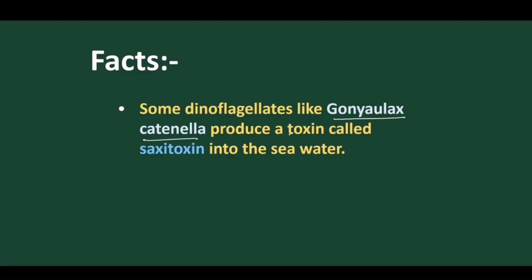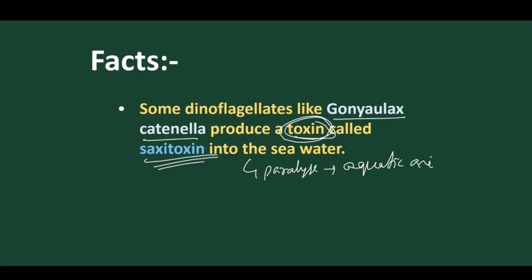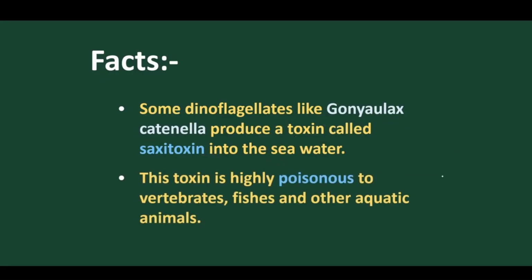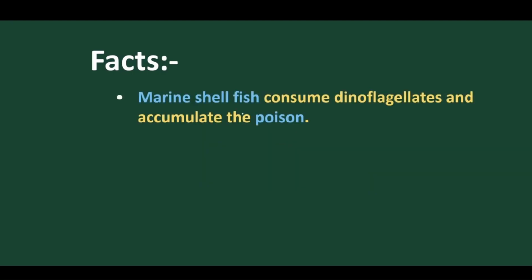Now some dinoflagellates are very poisonous. Gonyaulax catenella is a type of dinoflagellate that produces toxins, and the toxin is called saxitoxin. This saxitoxin paralyzes or causes death to aquatic animals. Got it? So these toxins are very poisonous to vertebrates, fish and other aquatic animals. But one organism, the marine shellfish, accumulates all the poison without any death.